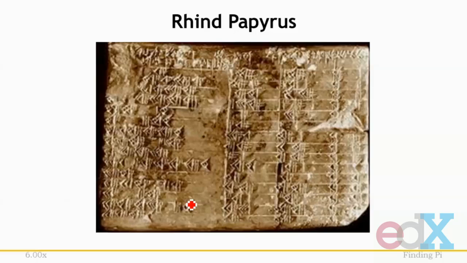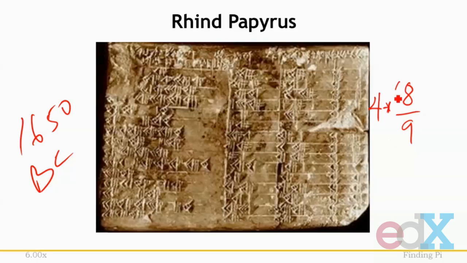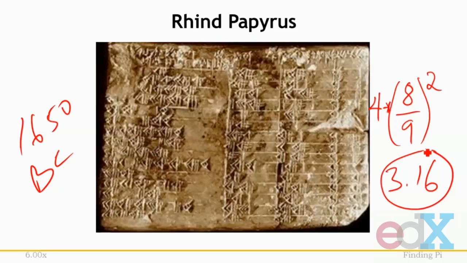One of the earliest estimates of pi can be found in the Egyptian Rhind papyrus, circa 1650 BC. It estimated pi to be 4 times 8 over 9 squared, which, if you evaluate it, works out to roughly 3.16. Not quite right, but a pretty good estimate for the time frame.